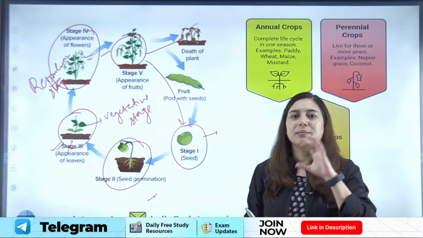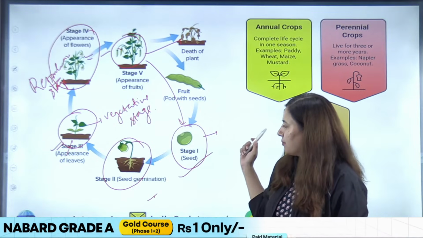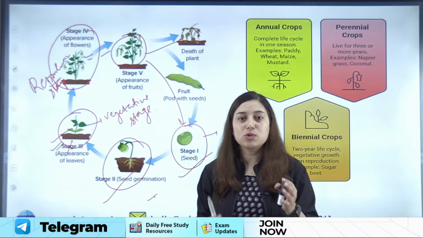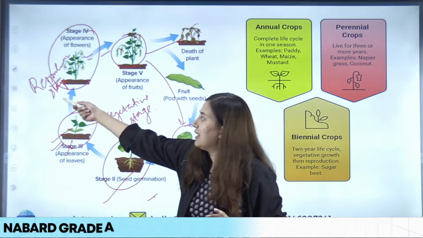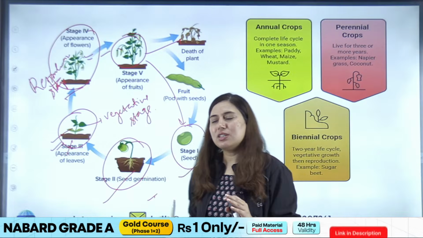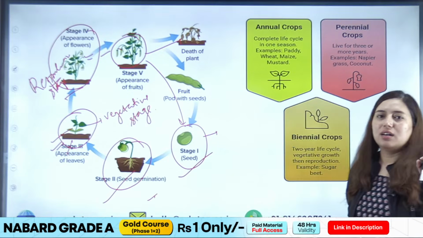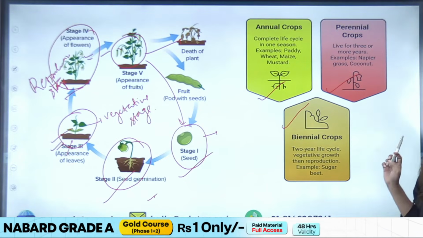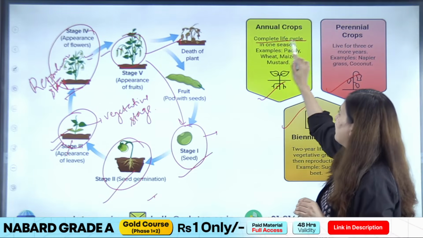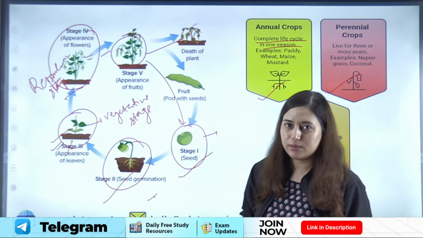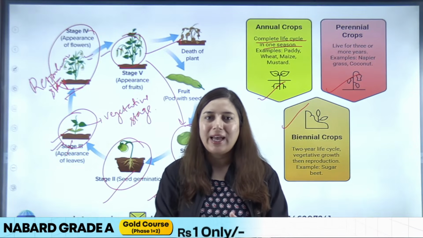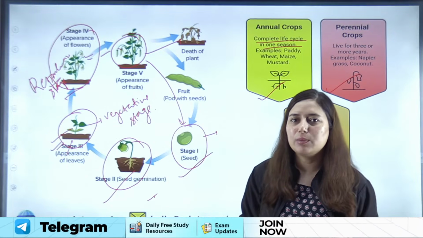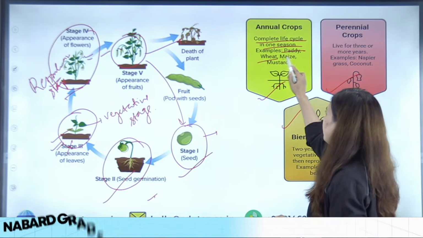So if we see, the major stages in this life cycle are seed, then the seed will germinate, then comes the vegetative phase where all your leaves, stems, and roots will grow, and then comes the reproductive stage. Clear? Now students, based on this life cycle, we have three types of crops, right? So we have annual crops, biennial crops, and perennial crops. If any crop can complete its life cycle in one season or within a year, that crop will be called an annual crop. Annual means 1 year, right? So within 1 year, within one season, if any crop can complete its life cycle, that will be called an annual crop. Your examples are paddy, wheat, maize, and mustard.